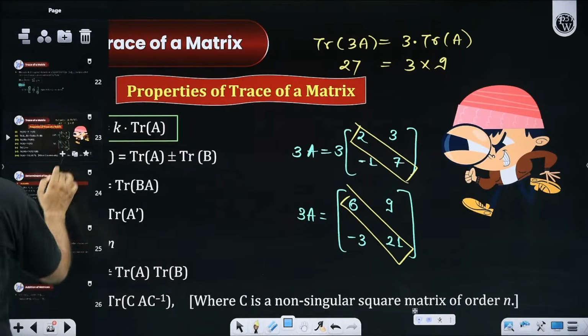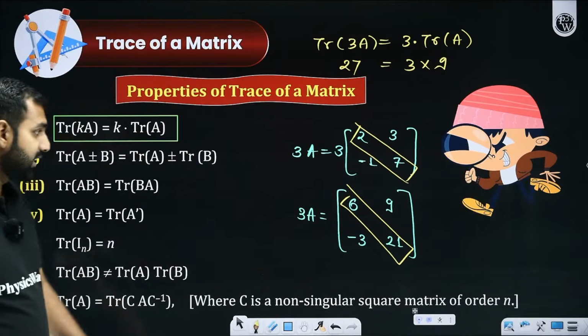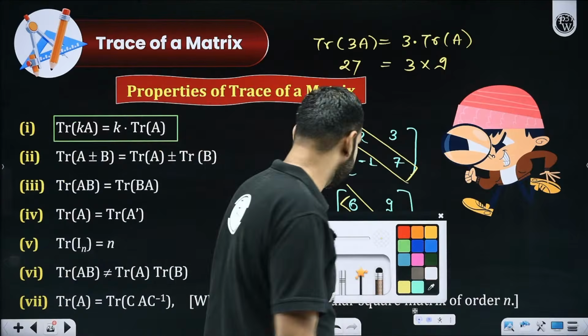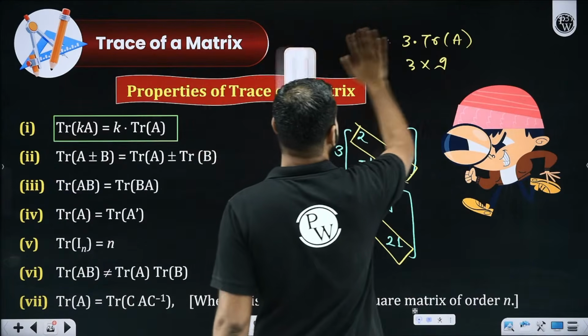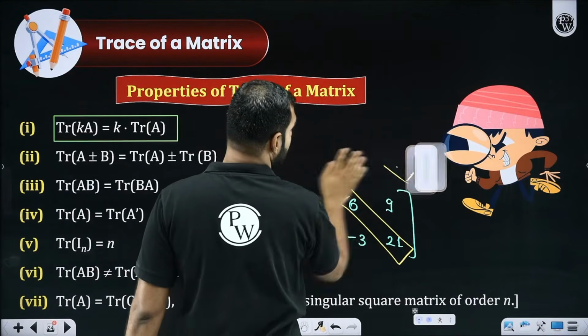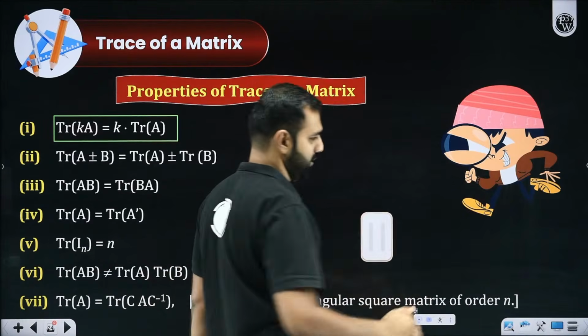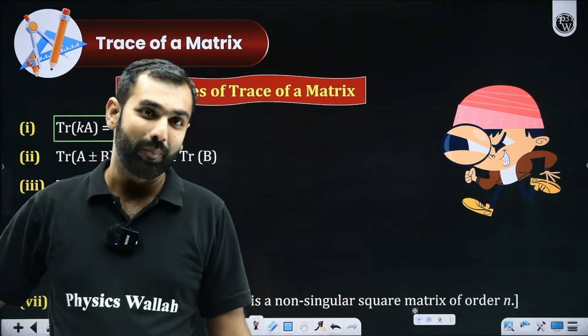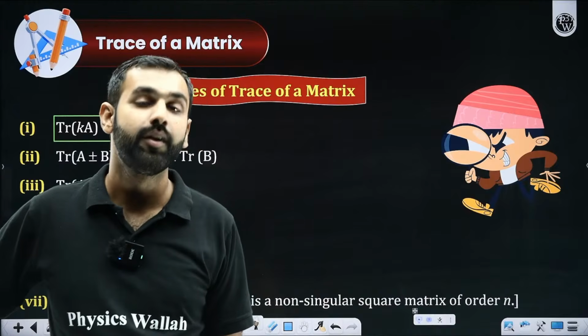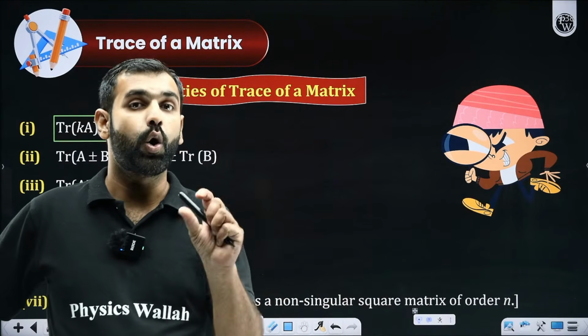If you have gotten a decent clarity on that, now the next conclusion which we are going to discuss is going to be more amazing. Let's say there are 2 matrices which are conformable for addition or subtraction. So what do you mean by conformability? Yes, Ankit. Conformability means the order should remain same.